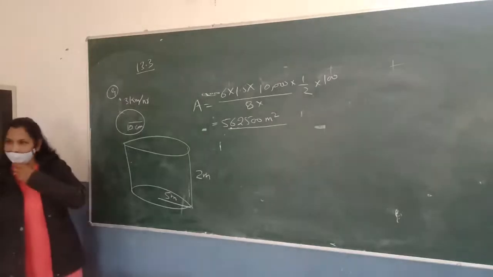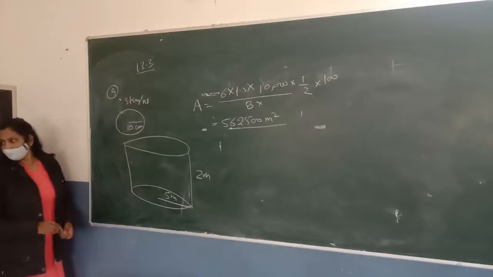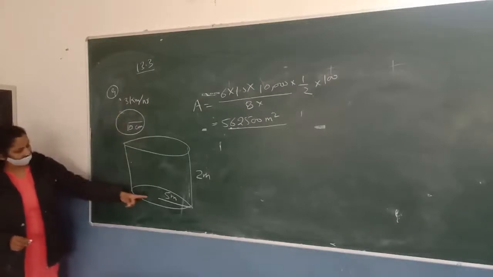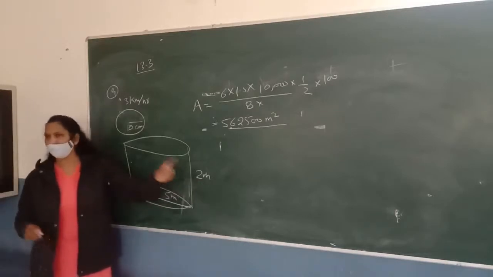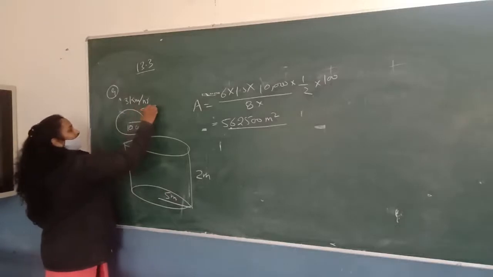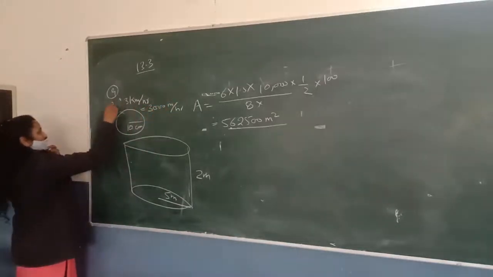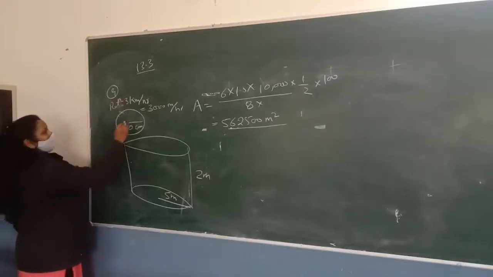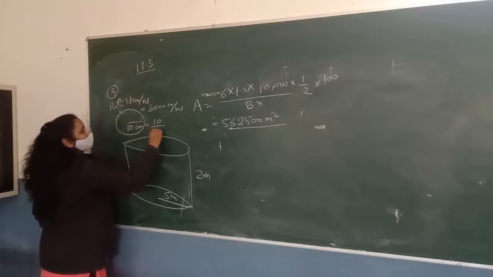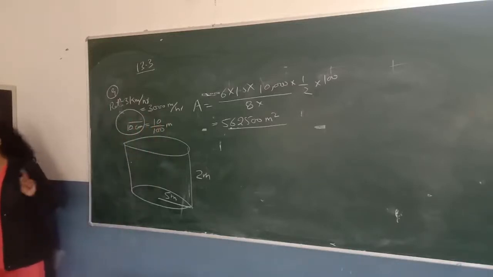Okay, so you should always be concerned about what is the unit of the rate. Now in this question it is kilometer per hour. Since we have the values in meter, we can convert it into meter, an easy form. So the rate is 3000 meter per hour. This is the rate of the water flow. And the radius is 10 upon 100 meter. So first of all we convert all the values in the same units.